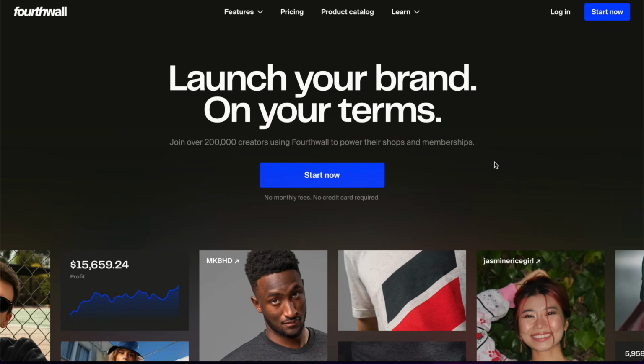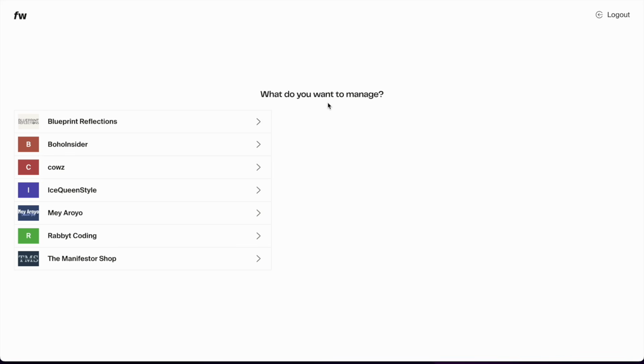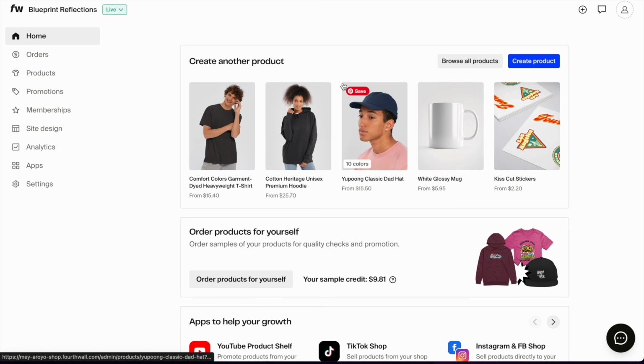Welcome to Fourthwall, and I'm just going to quickly log in. And as you can see, I have several shops that I can log into through the system. Some of them are mine, some of them were made during tutorials, and some of them actually belong to other people, and they made me an admin because that's a thing. I'm going to show you how it's done when we get to that part of the dashboard. But for now, let's go to the main shop that I am currently working on and decided to start with, which is Blueprint Reflections. And this is the homepage.